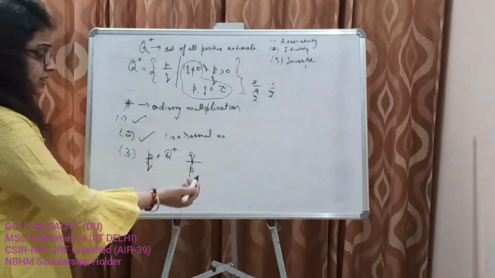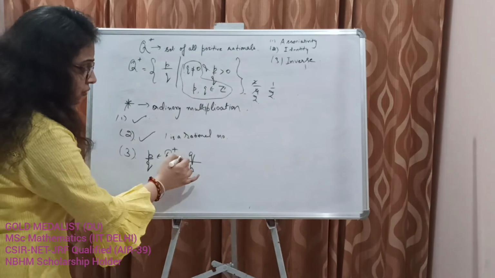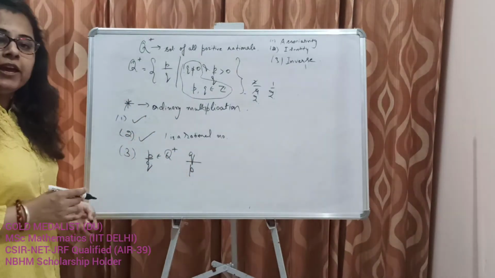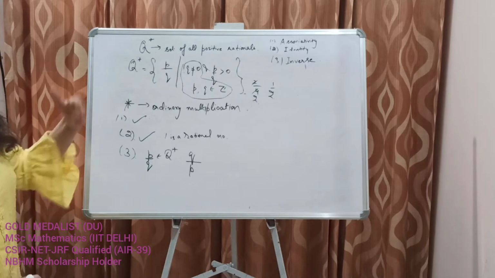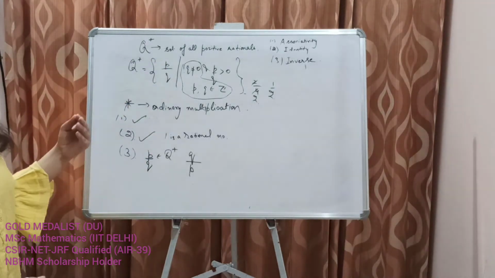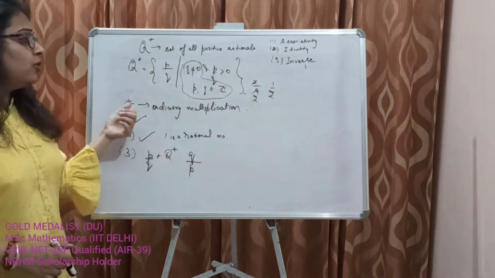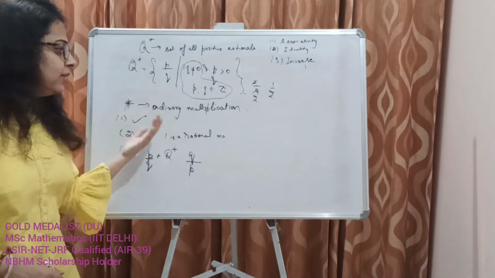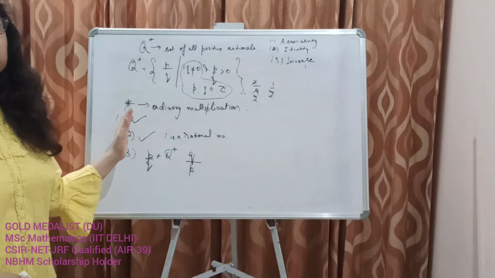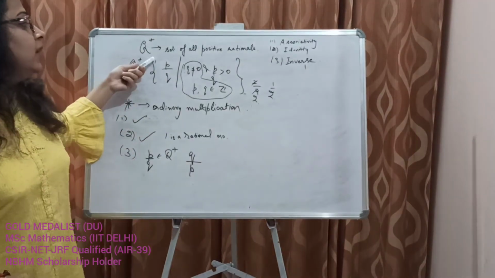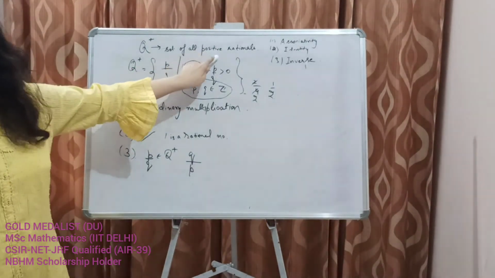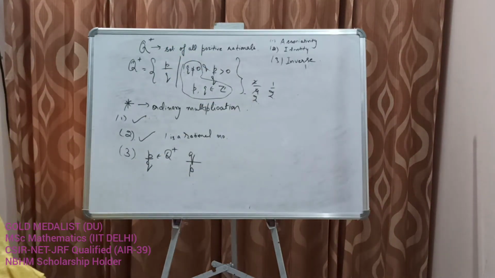Since we can invert this element, we have Q by P as the inverse of any element that belongs to Q plus. So we have associativity, we have identity, we have inverse, and is the operation commutative? Yes, multiplication is always commutative on any subset of real numbers. So this is an example of an abelian group: Q plus, the set of all positive rational numbers under ordinary multiplication.